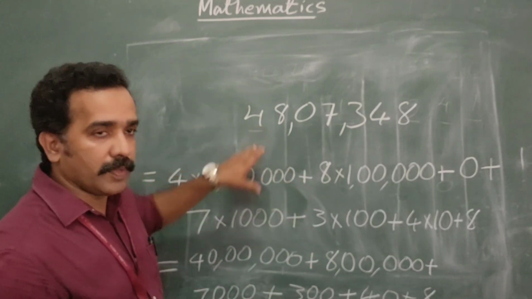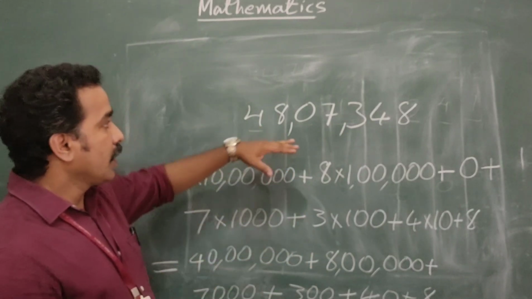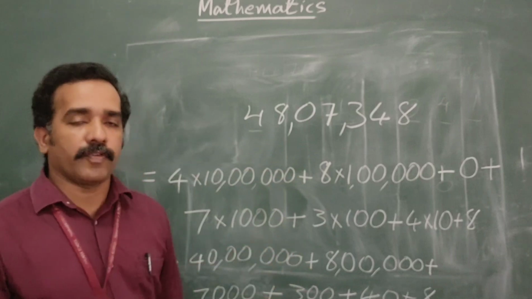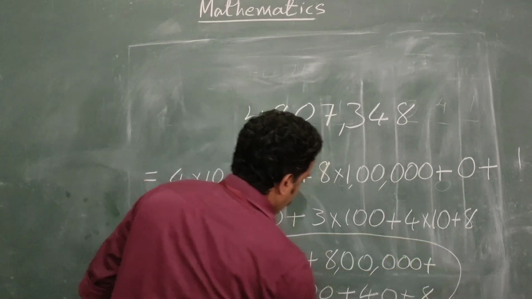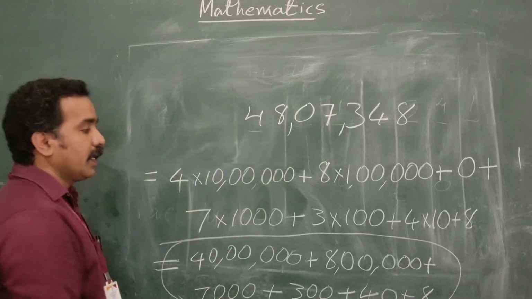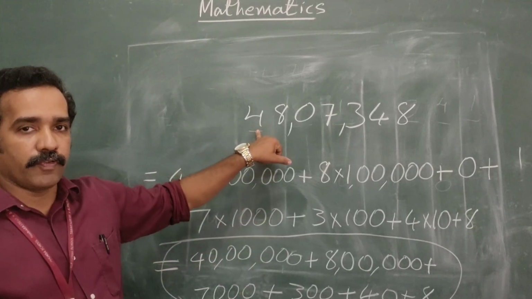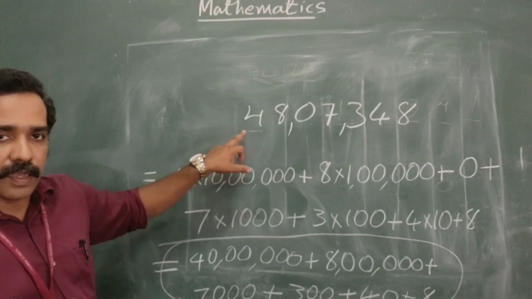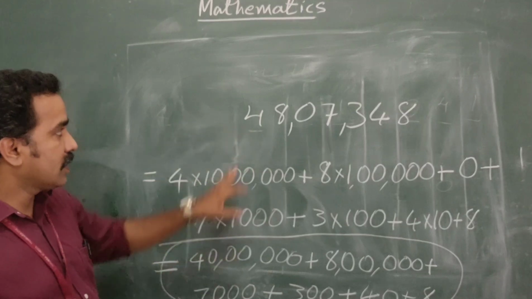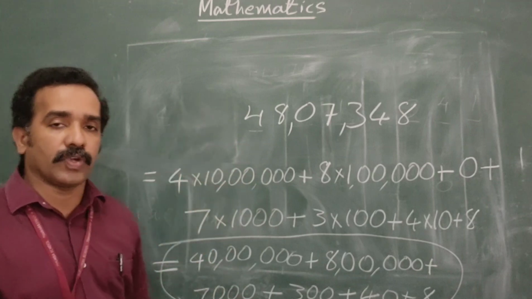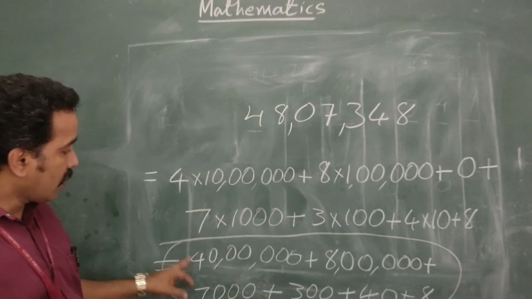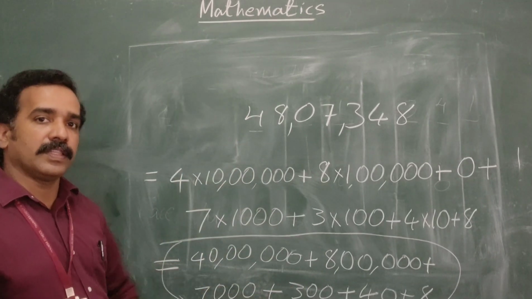This is standard form and this is expanded form. If the number is given in expanded form, how can you convert it into standard form? We write each digit in a place value chart. So here 4 is in the 40 lakhs place.